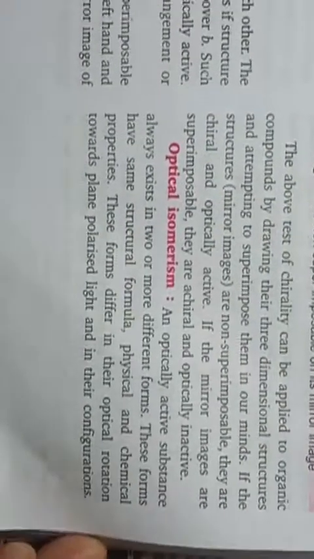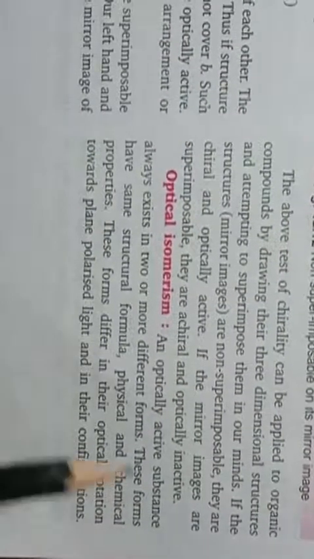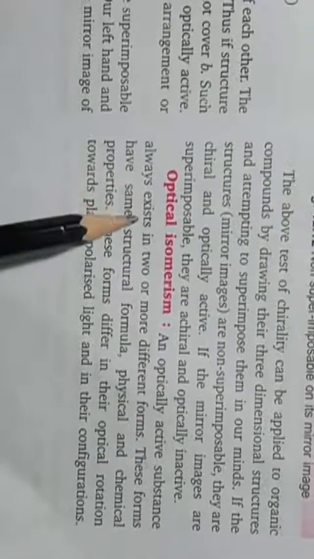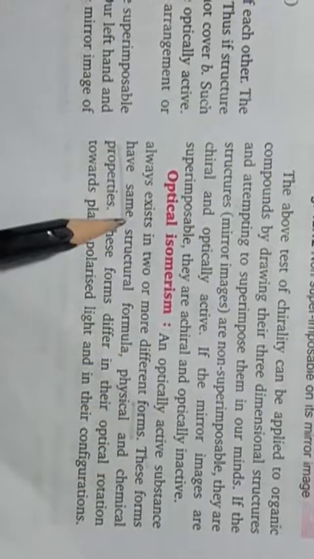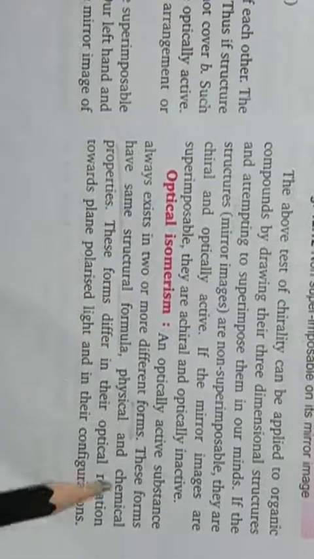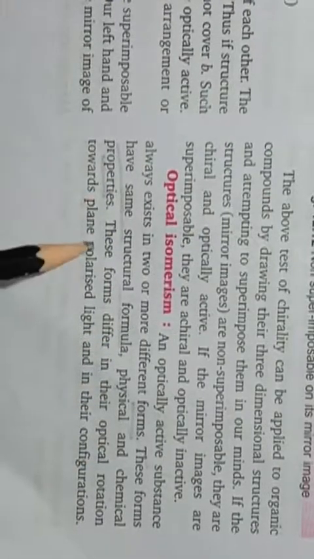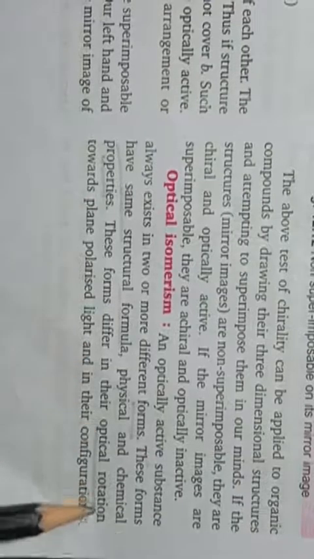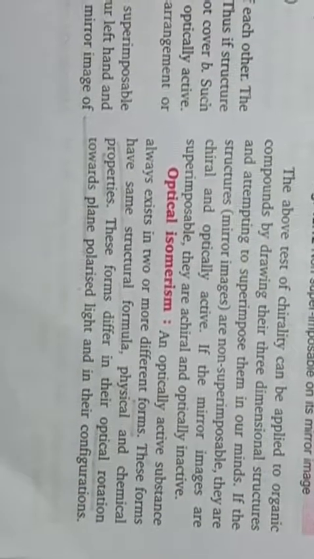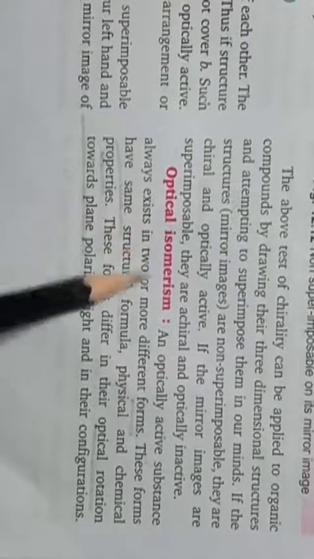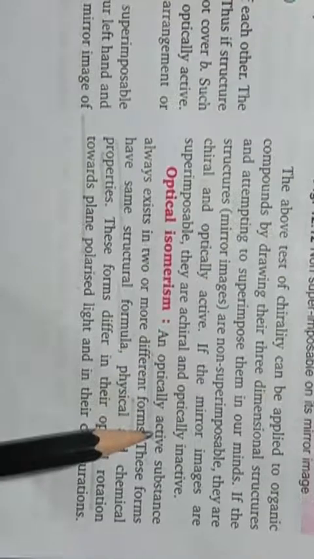Then the next heading is optical isomerism. An optically active substance always exists in two or more different forms. These forms have the same structural formula and the same physical and chemical properties. These forms differ in their optical rotation towards plane polarized light. So optical isomers are isomers which are optically active, first thing.